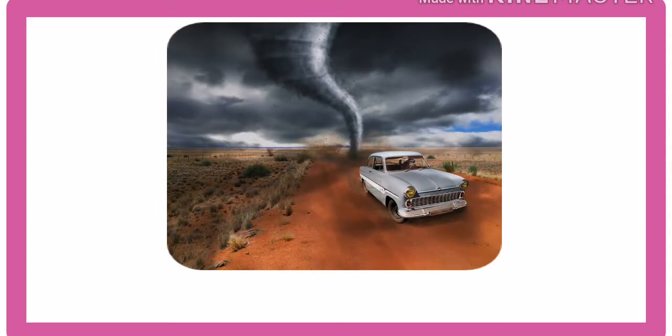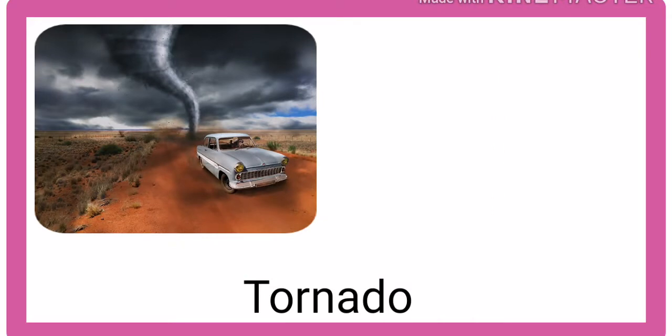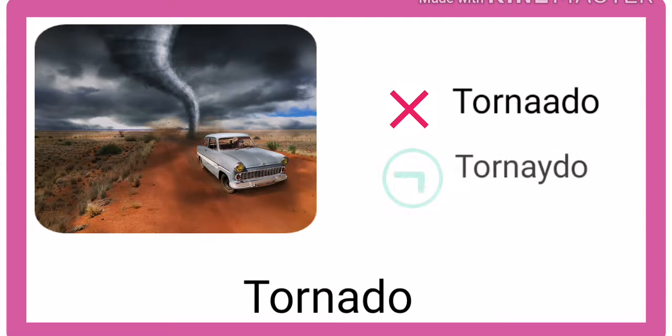Number 2. Look at this picture. It is also a natural disaster. This disaster is called the tornado. Tornado. Mostly people call this word tornado, which is incorrect. The correct pronunciation is tornado. Repeat it after me. Tornado.